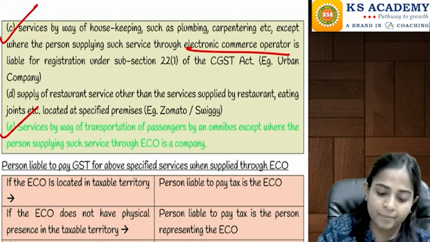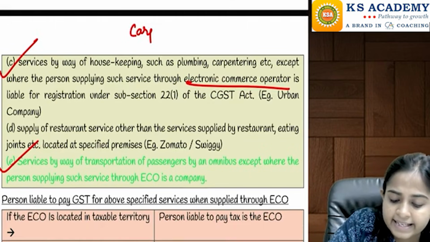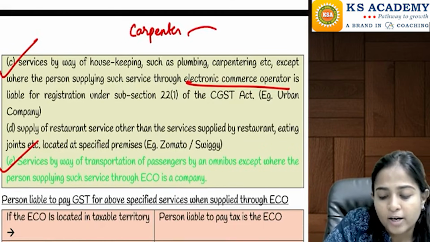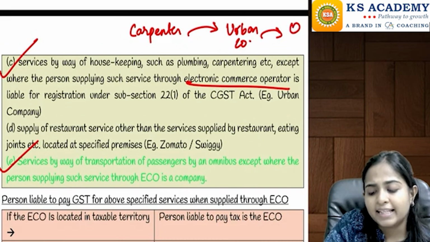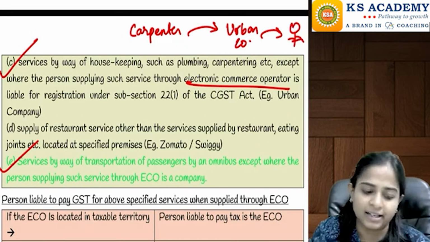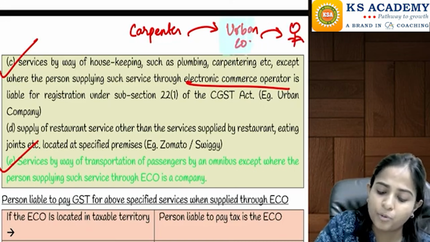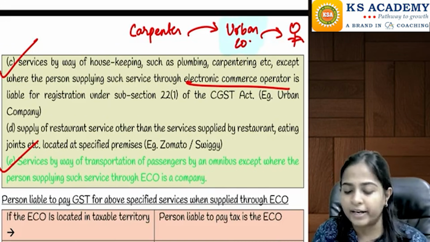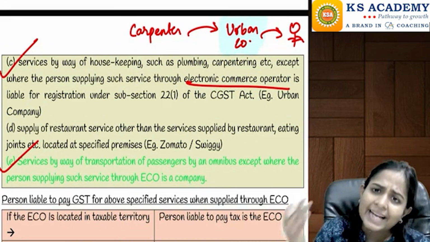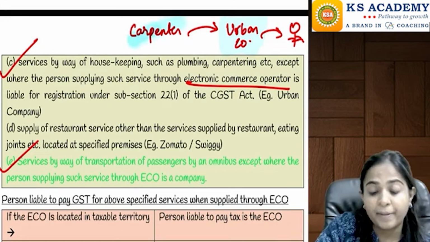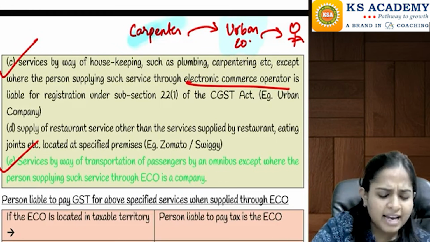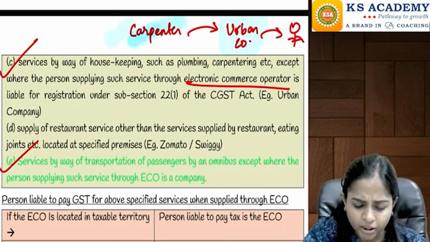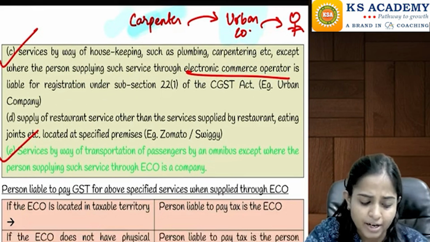Let's say there is a carpenter who has registered himself on the app called Urban Company, and then provides the services to the final customer. The person responsible to pay the tax here is the e-commerce operator, that is Urban Company, except if the carpenter is a big person who himself is registered under GST, then the carpenter will directly pay the tax to the government. Are you understanding this?